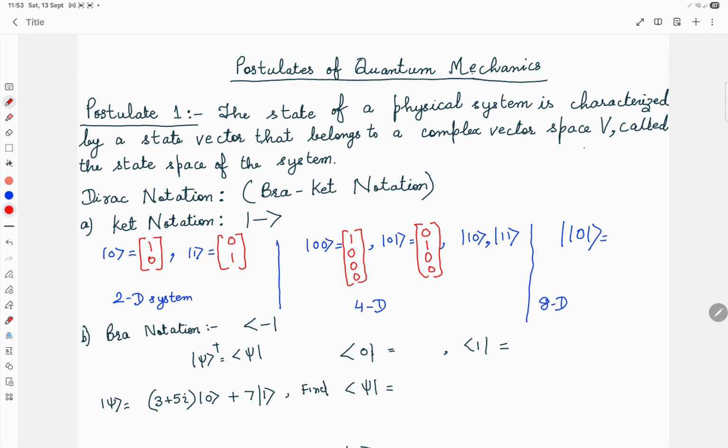Now, in the case of ket 1 0 1, since it is an 8-dimensional system, the column vector will have 8 rows and 1 column. So it will be 0 0 0 0 0 1 0 0. This will be the column vector for ket 1 0 1. You can also write the column vectors for ket 0 0 0 up to ket 1 1 1. So there will be 8 states possible.